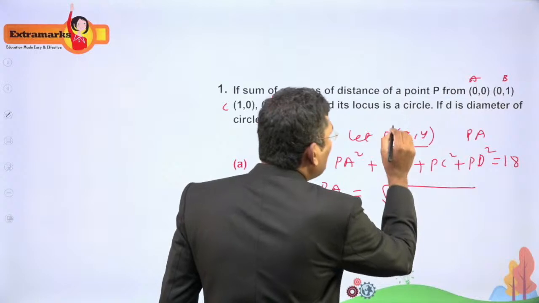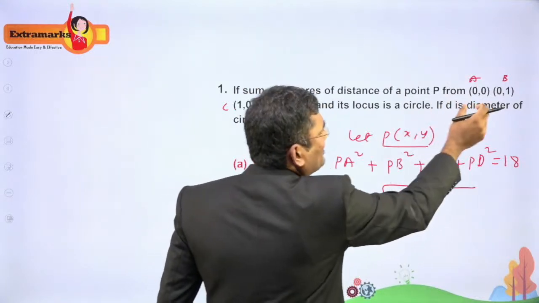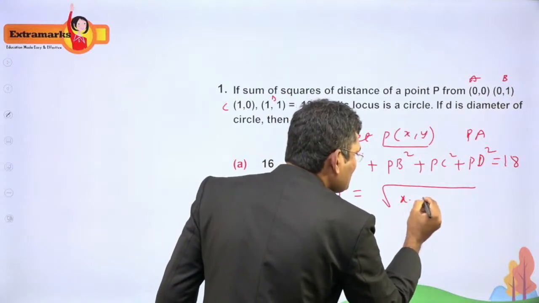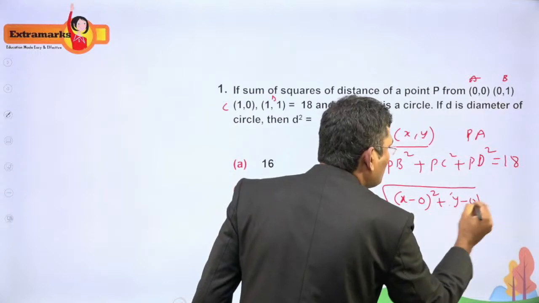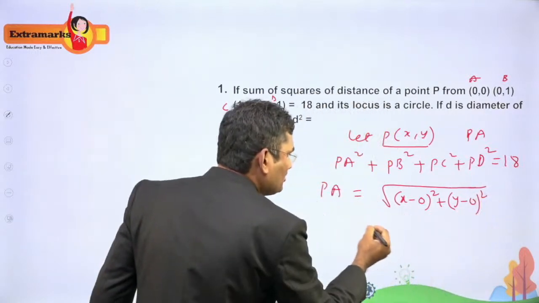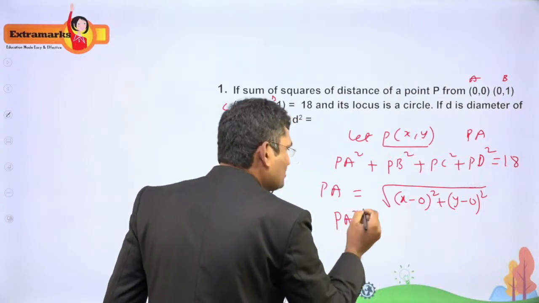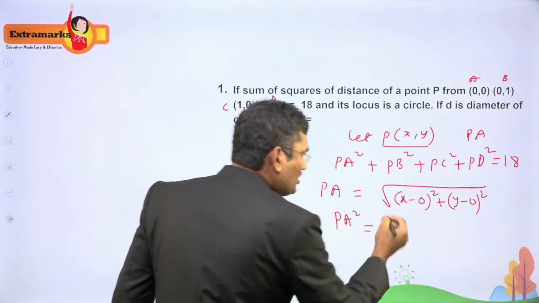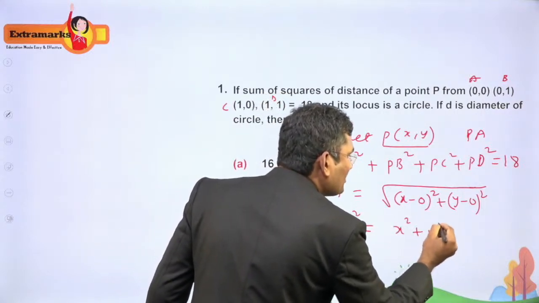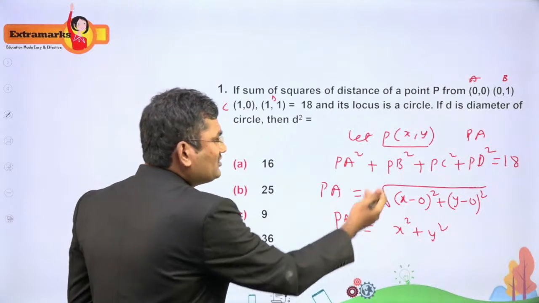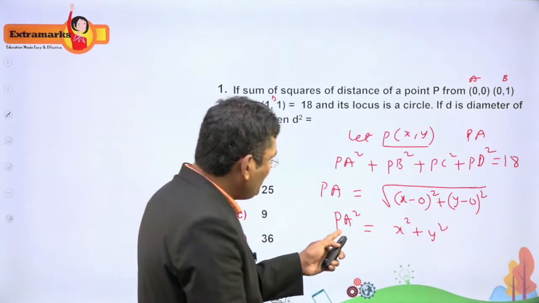Here one point is (x, y) and the other is (0, 0), so the distance is the square root of (x minus 0) whole square plus (y minus 0) whole square. Since we require PA square, the square root gets cancelled with the square, and we are left with x square plus y square. Similarly, we can find PB square, PC square and PD square.